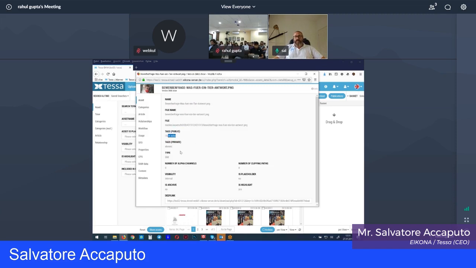We have what kind of image it is. And then here we have the number of channels, so we automatically realize how many channels are there. We can show them, and even if there are some clipping paths. The visibility, if it is internal or external, the placeholder, if it is a placeholder or not. And this down here is the first link that you can, for example, send someone to download it.